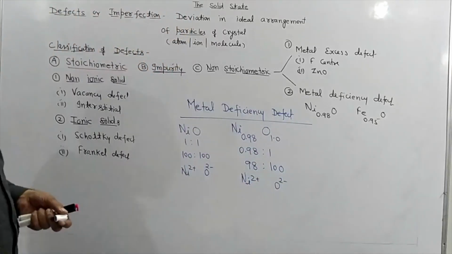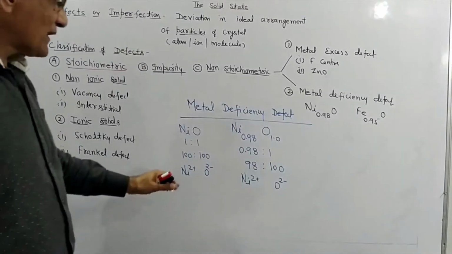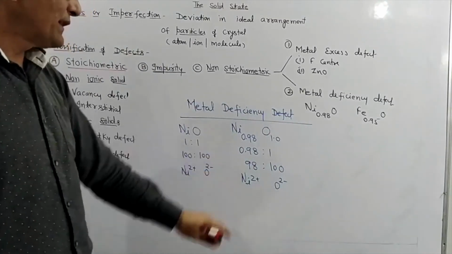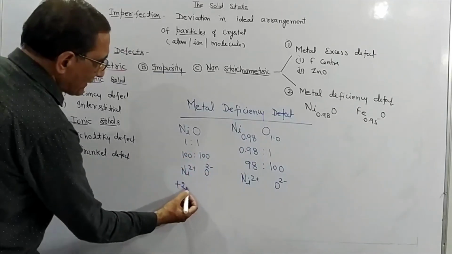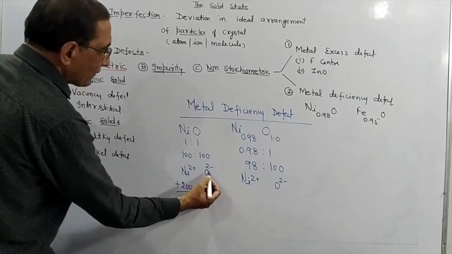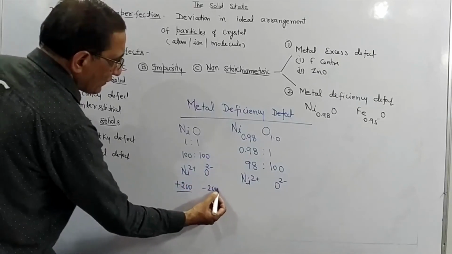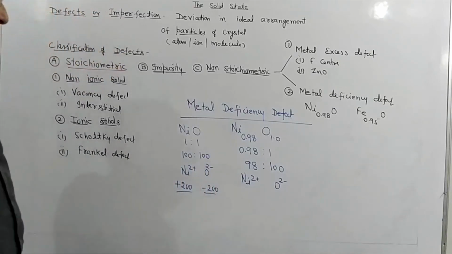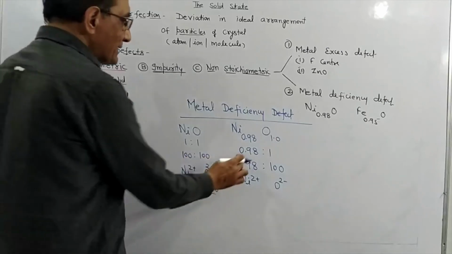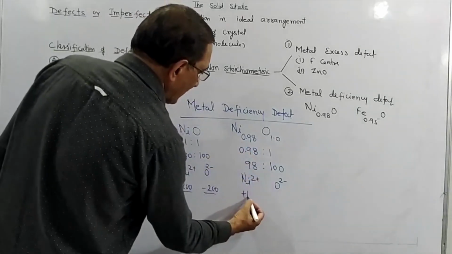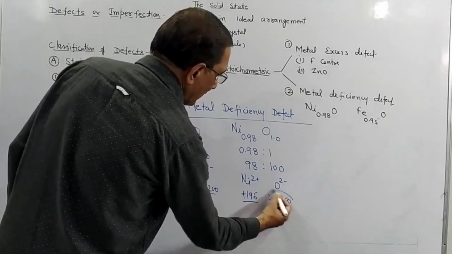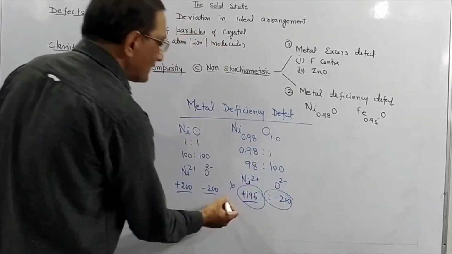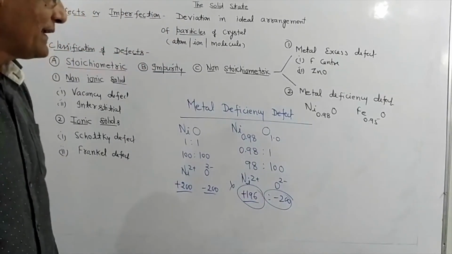How is it possible, students? Because the positive charge has to be exactly equal to the negative charge. If we have 100 Ni2+, it means plus 200 charge. If we have 100 O2-, it means minus 200. So both charges are equal. But in this case, if you multiply this 98 with plus 2, then you will get plus 196. And here, you will get minus 200. It's not possible because the charges have to be exactly equal.